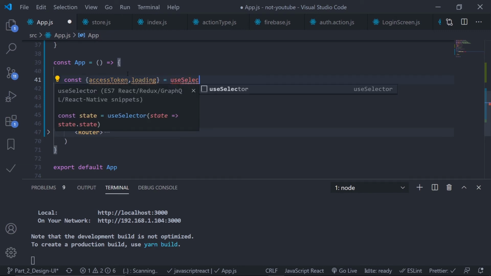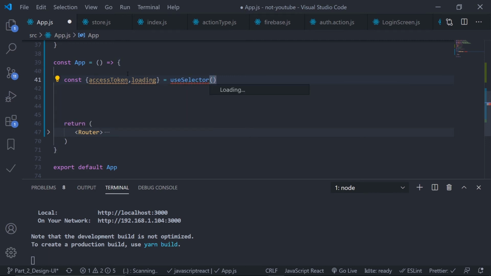useSelector, just auto import this. Yes, useSelector, I need to pass a selector function, and inside the selector function the state will be the global state, and from that global state I can go to the auth, and that's it. From that auth it will destructure my access token and the loading state. Nice.